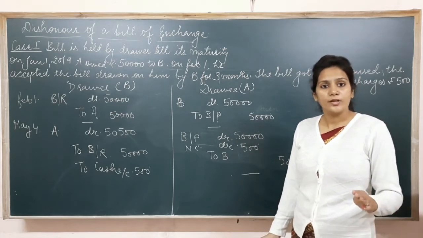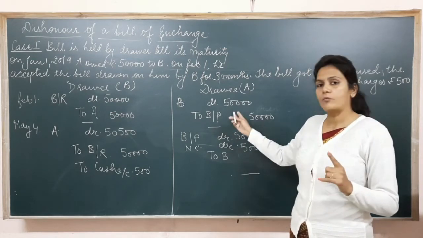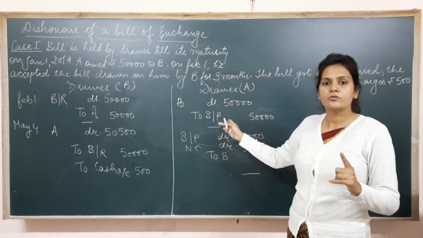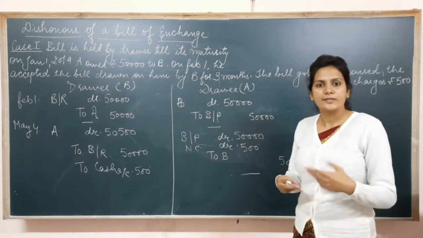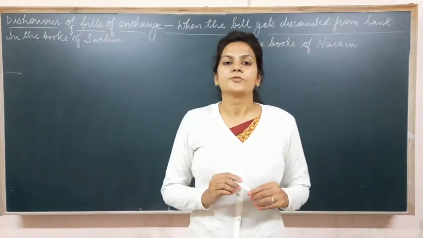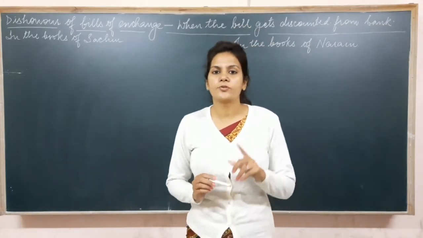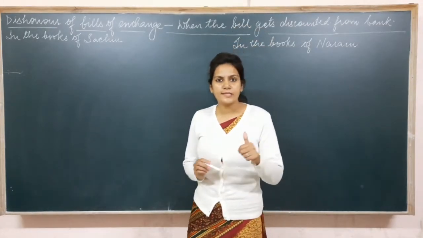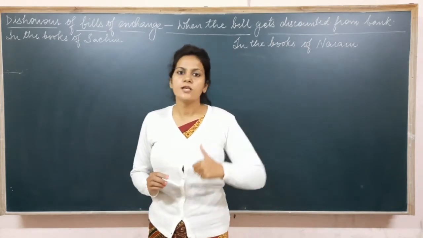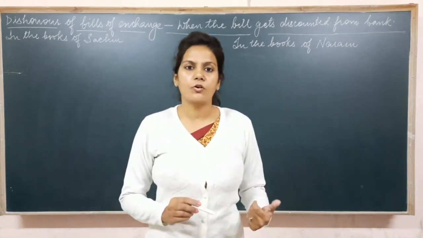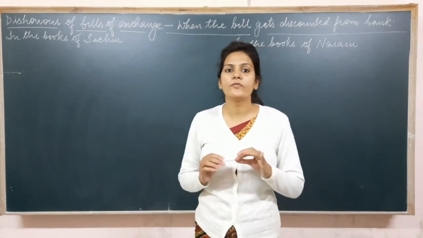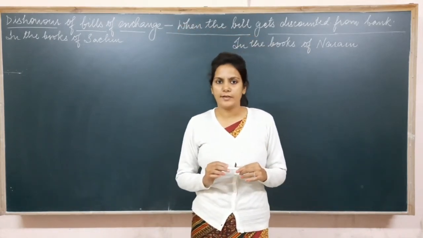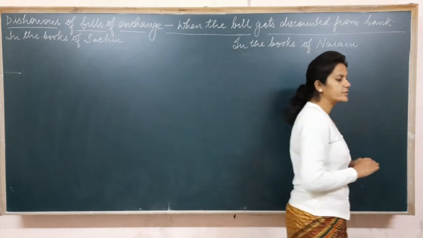Now on the due date, the bank had to receive payment from the drawer, but now the drawee refused to make payment to the bank. So now let's see what would be its accounting treatment. So yes students, now let's discuss the next case. When the bill gets discounted from the bank by the drawer, and on the due date the drawee refuses to make payment of the bill to the bank.